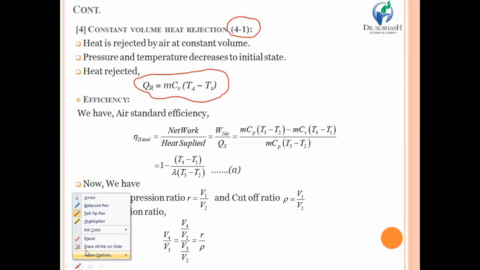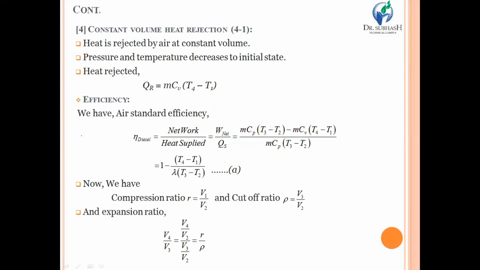Now, as we derived the efficiency equation in the case of the Otto cycle, in the same manner you can derive the efficiency in the case of the diesel engine. First of all, you require the efficiency relation: net work upon heat supplied. Net work is equal to the heat supplied minus the heat rejected, divided by the heat supplied as input.